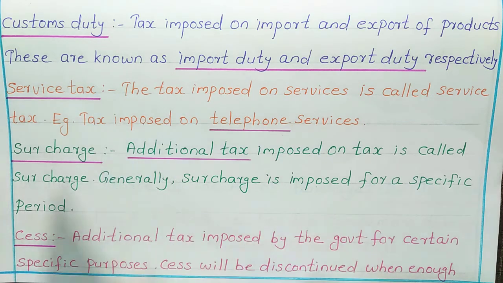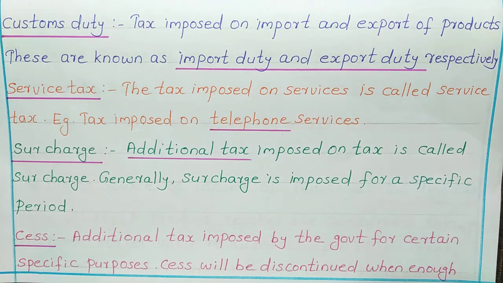Next is service tax. The tax imposed on services is called service tax. For each and every service, there is a tax imposed on that. For example, tax imposed on telephone services.